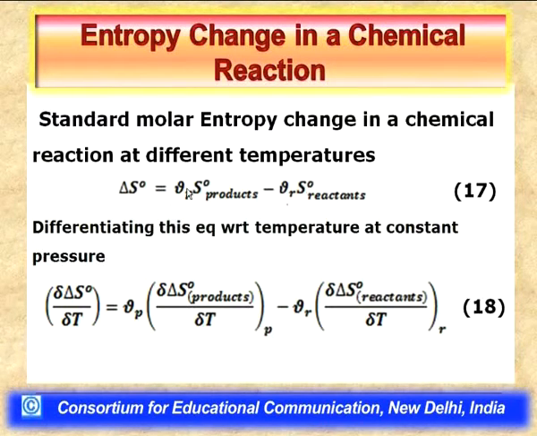We can differentiate the formula for the standard entropy of a reaction with respect to temperature, keeping the pressure of the system constant, that is 1 bar.